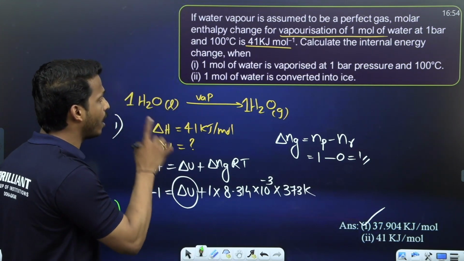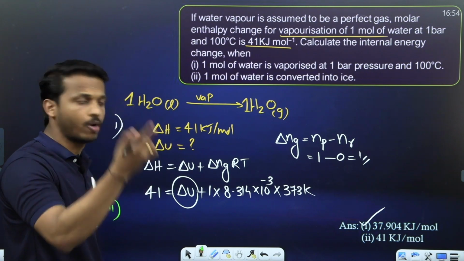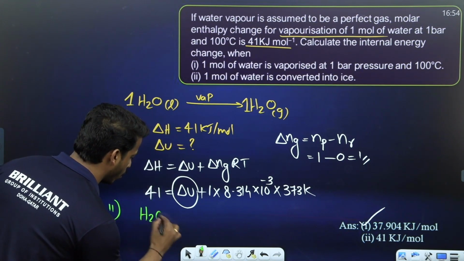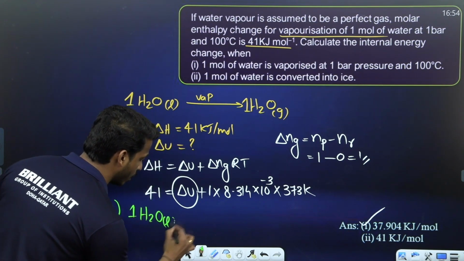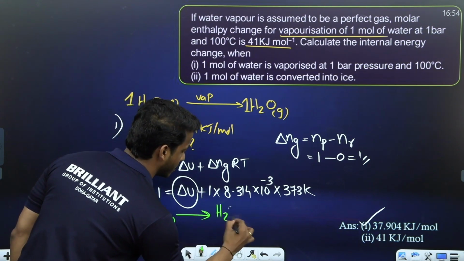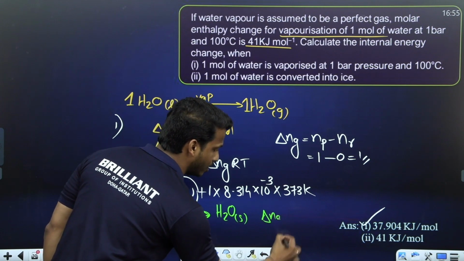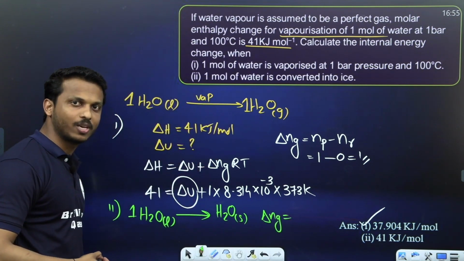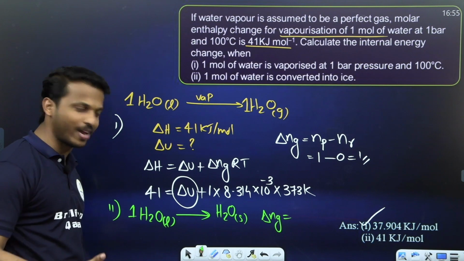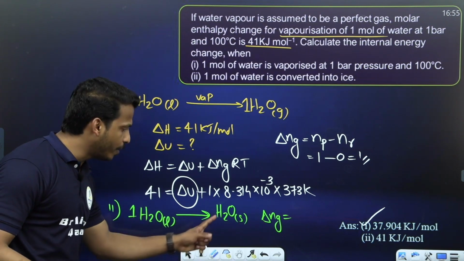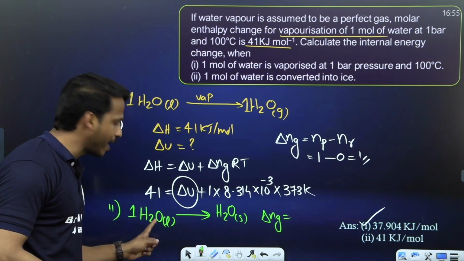With the same theory, they asked another question: 1 mole of water is converted into ice. Ice means solid, right? What is the value of delta Ng this time? No need to guess, can you find it out? How many gaseous product moles minus gaseous reactant moles?